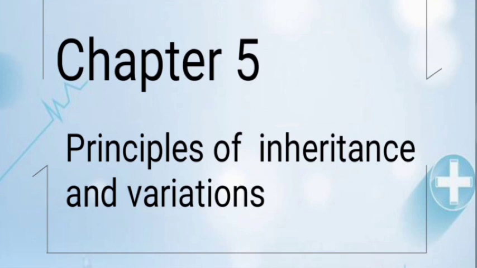Even this concept is important for your CET NEET purpose, and also codominance and multiple allelism deal with the blood group only. So this video mainly contains which are the blood groups in human, then what is blood typing, what is blood transfusion, what is RH positive, RH negative, RH factor, about RH factor, and also a special concept that you have heard about, the Bombay blood group. This video mainly deals with that concept also.